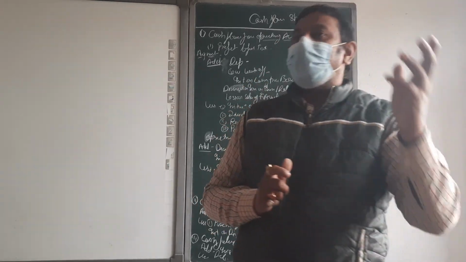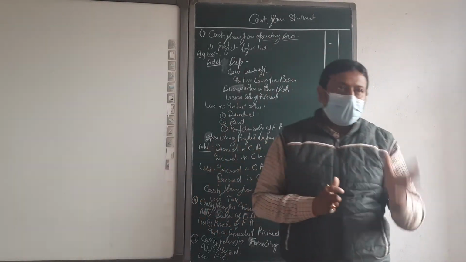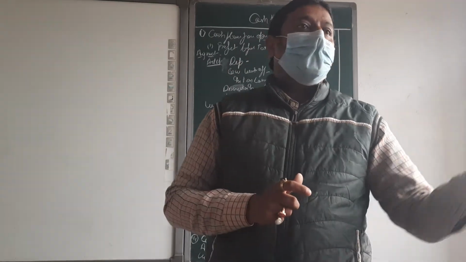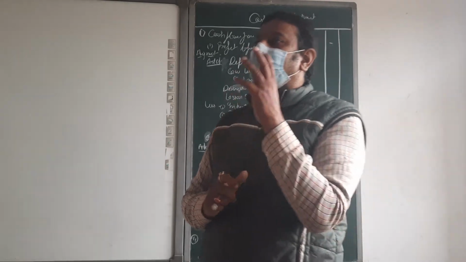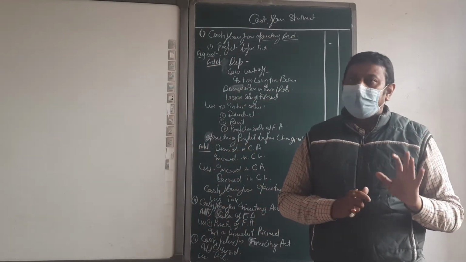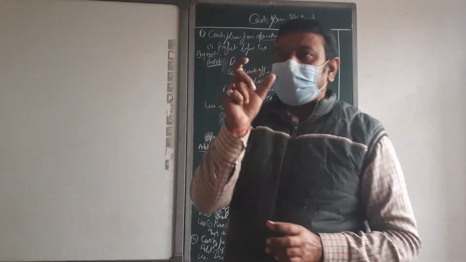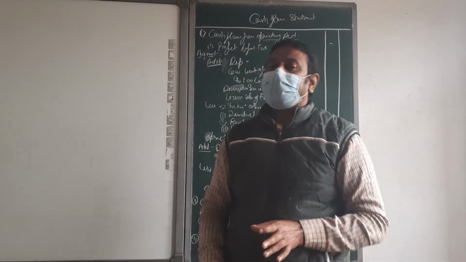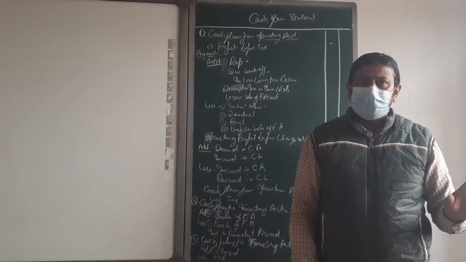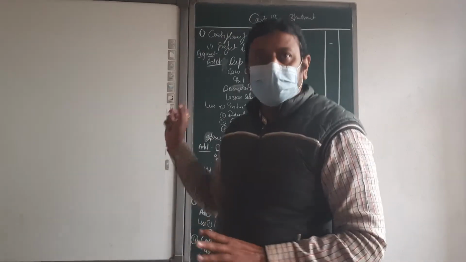How much inflow, from the different resources by which we collect our fund, and what are the different resources on which we expend our fund. That full definition or full explanation is called the cash flow statement. Okay, beta? Now we are going to start with the cash flow statement.